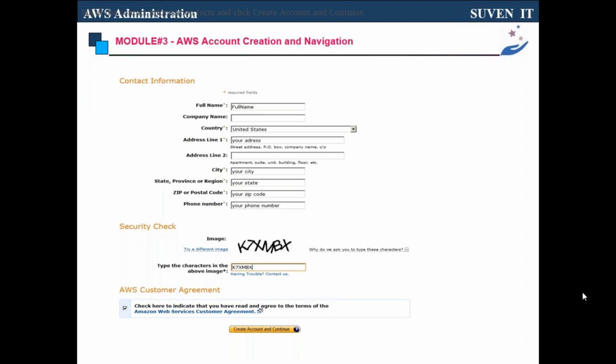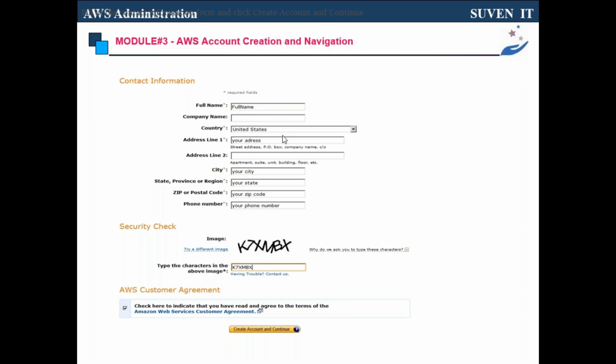Can I create it with the same Amazon account mail ID with a different debit card? No, the mail ID should be different. The credit card you can use the same, the phone you can use the same, but the mail ID is the main component here, the main super user account. I will explain about the super user, normal user, and AWS admin in a few minutes.